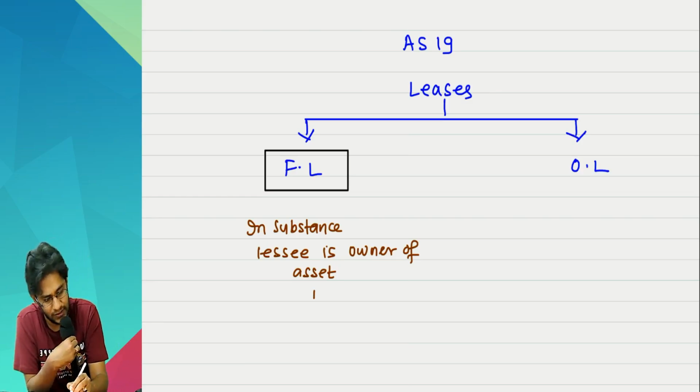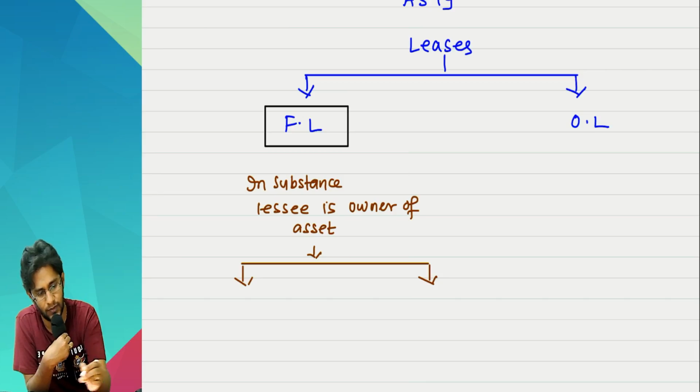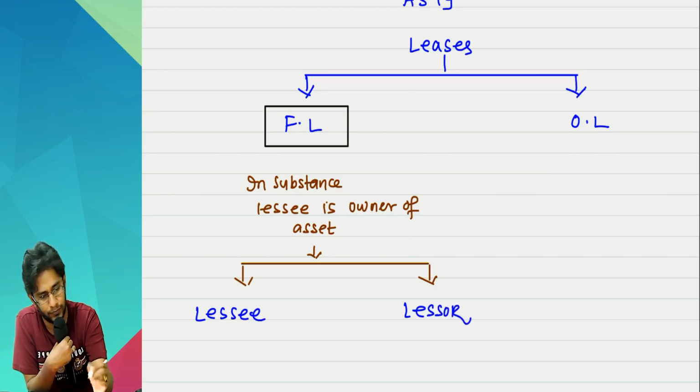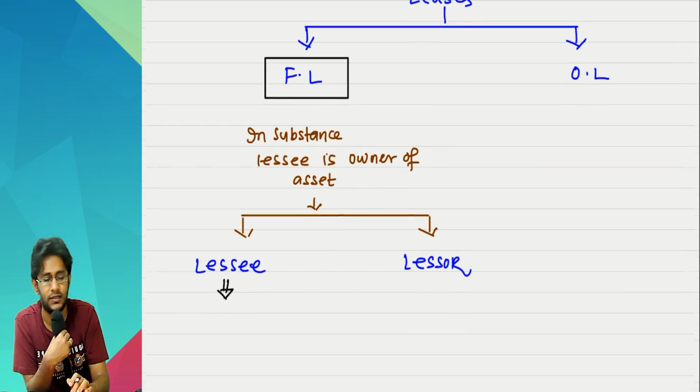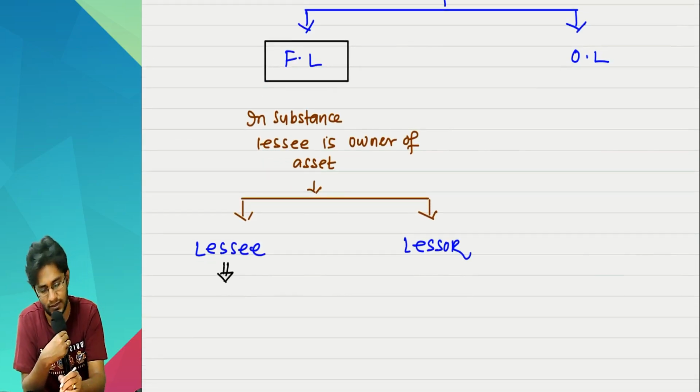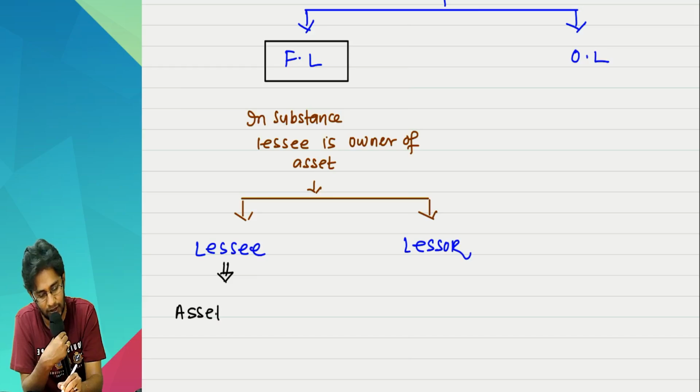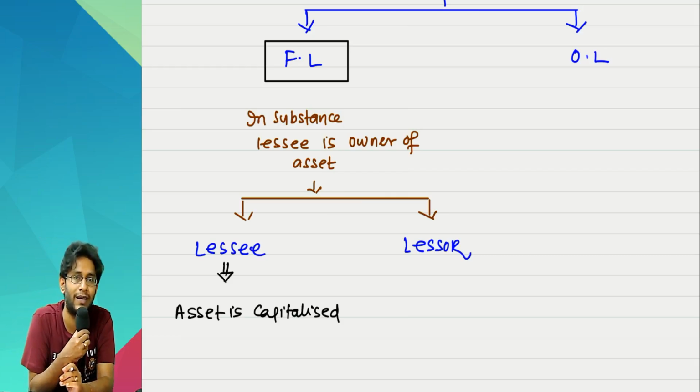And in this case, the accounting guidance further is given like this. In the books of lessee, in the books of lessor. In the books of lessee, since he is the person who enjoys the maximum benefits, the asset is capitalized. He did not buy the asset, nevertheless, he is the person who enjoys the maximum benefit.